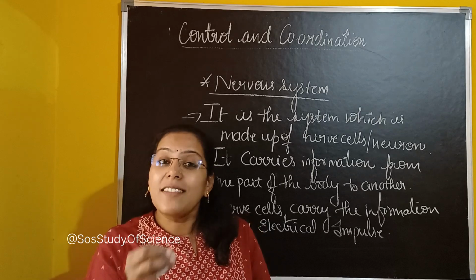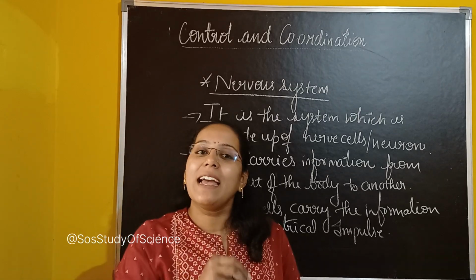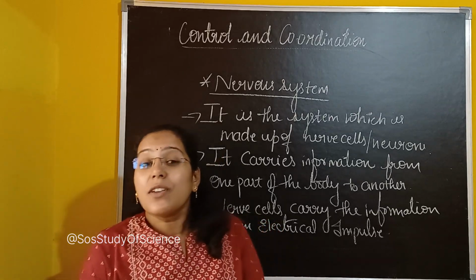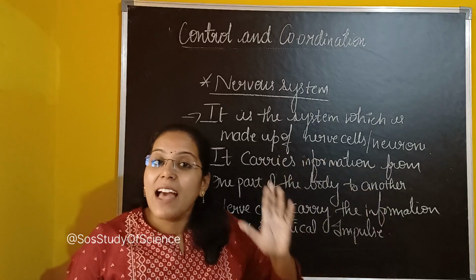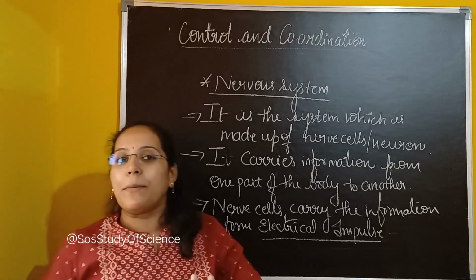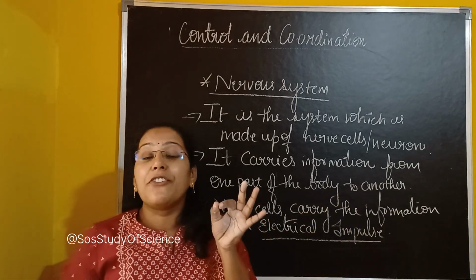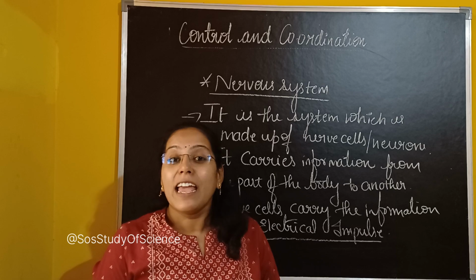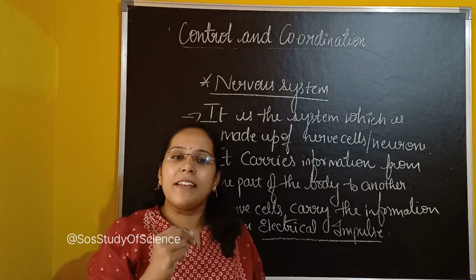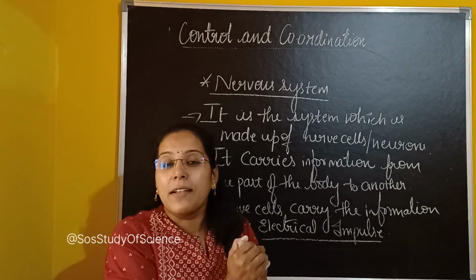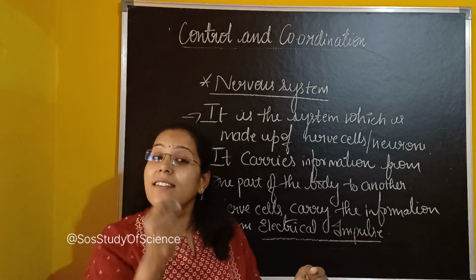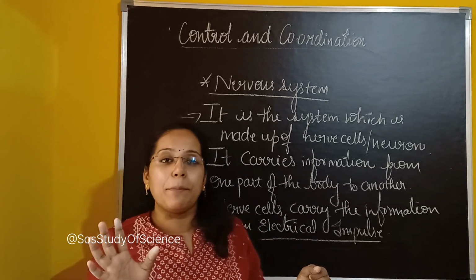Now, how do these electrical impulses move in the nerve cells? This is very important. Nerve cells carry the information in the form of electrical impulses. For example, if a message from the brain has to pass to the hand, the message travels in the form of electrical impulses through the nerve cells.